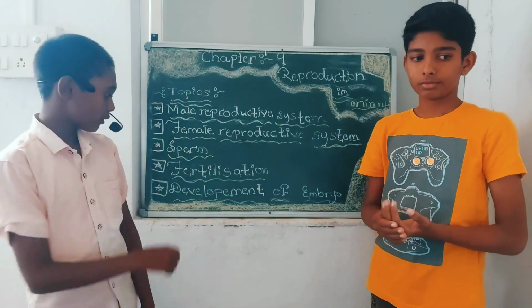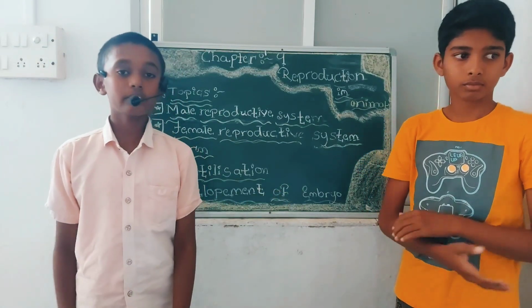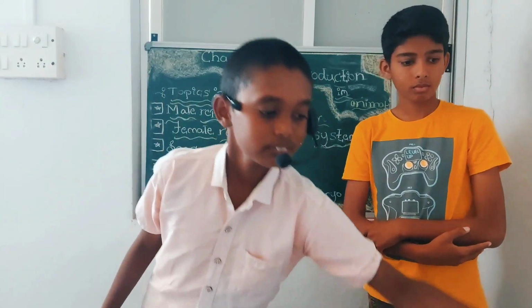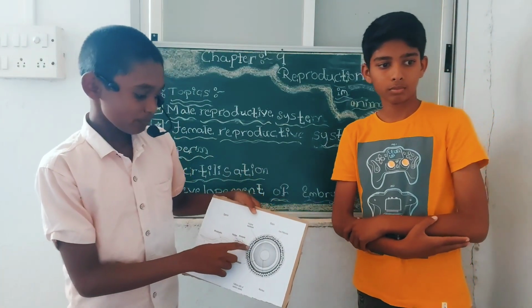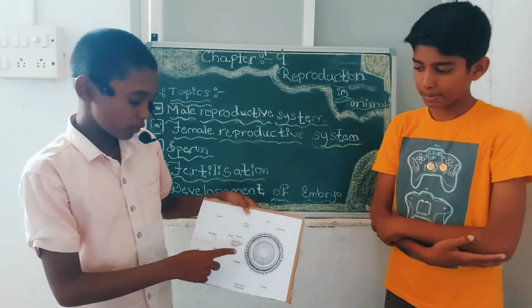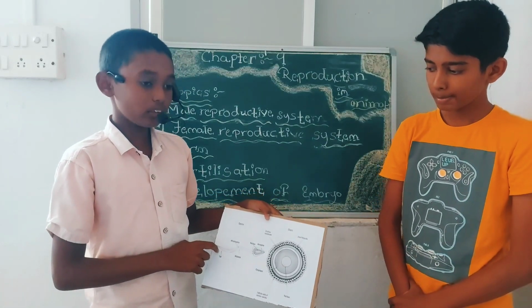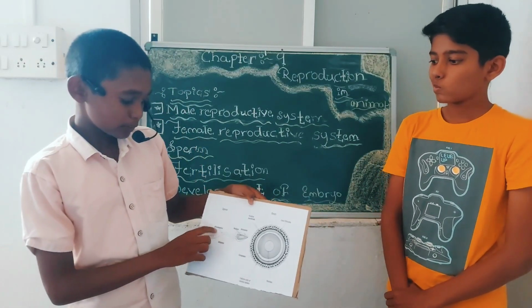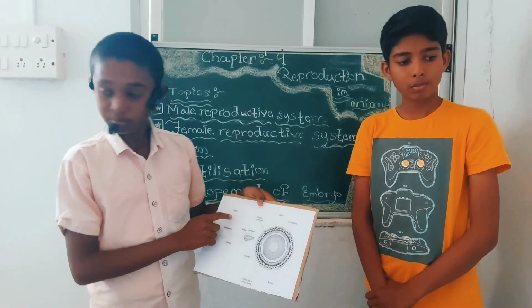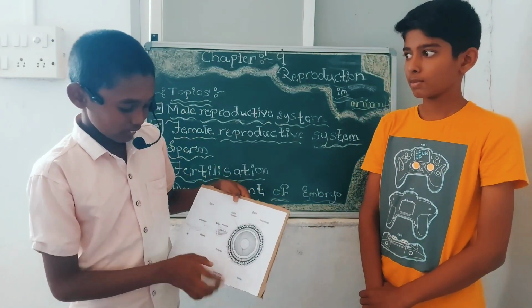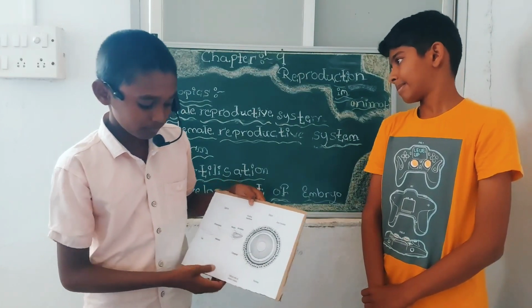Now we will discuss the development of the embryo. First we will look at the diagram. This is the ovum. This is the nucleus of the ovum. This is the sperm. This is the mitochondria, this is the midpiece and nucleus, acrosome. This is the nucleus, the cytoplasm.